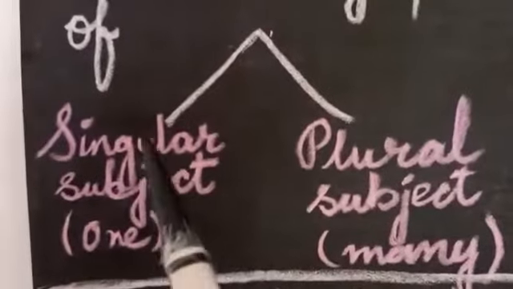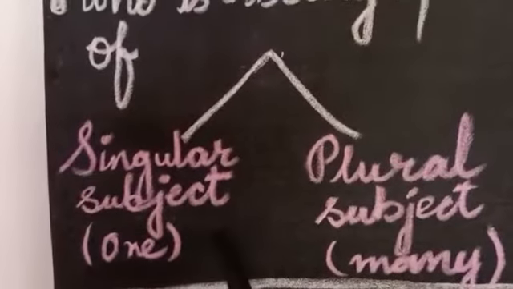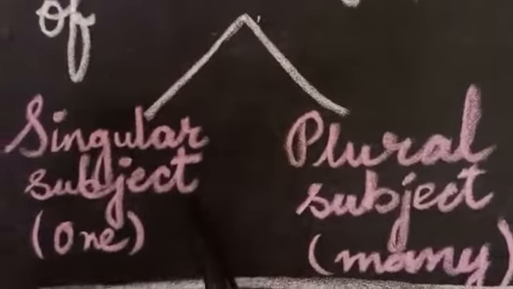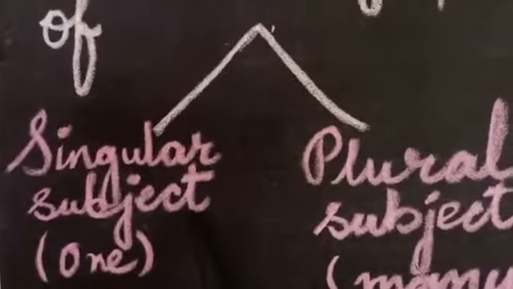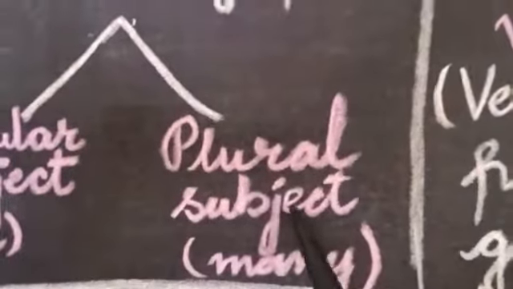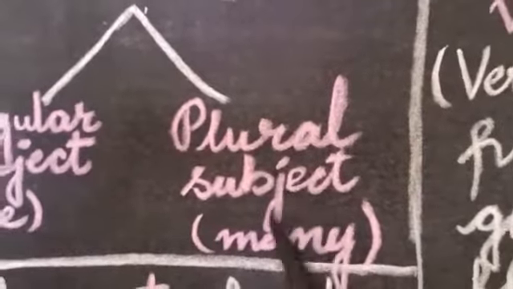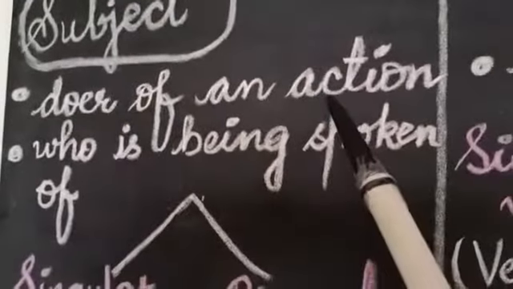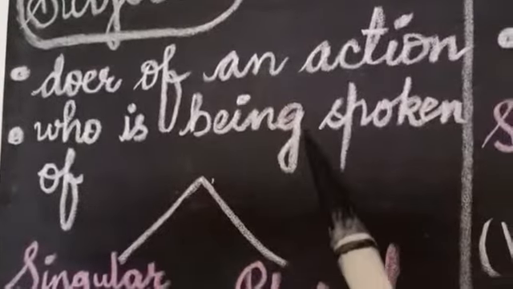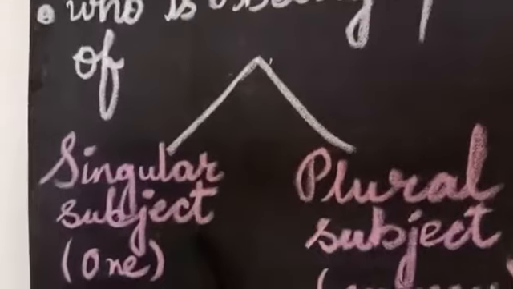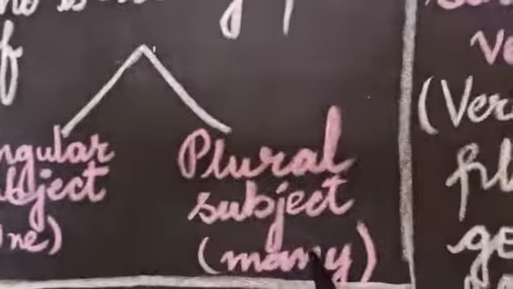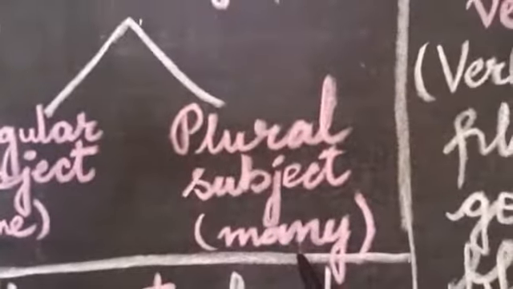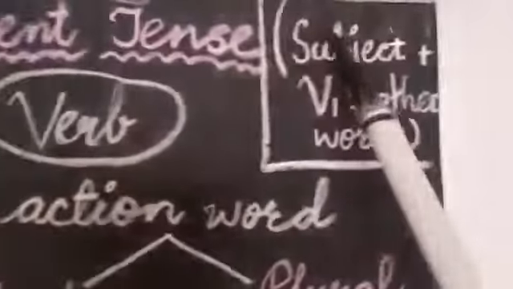If the person who is doing the action, the activity, is one, then we say it is a singular subject. Like Saima ma'am teaches us. Saima ma'am is one, so Saima ma'am is a singular subject. Like plural subject, children are playing. Children are many, so children is a plural subject. So the subject is the doer of an action, or the one about whom we talk. And this subject can be of two types: singular subject and plural subject. Singular subject means one and plural subject means many. Now you have learned what a subject is.